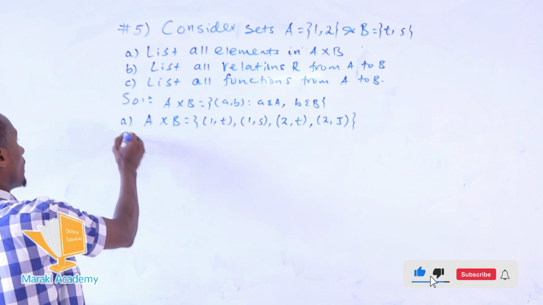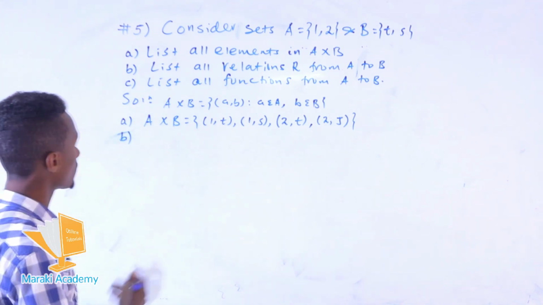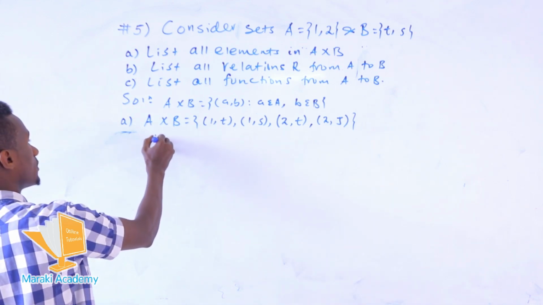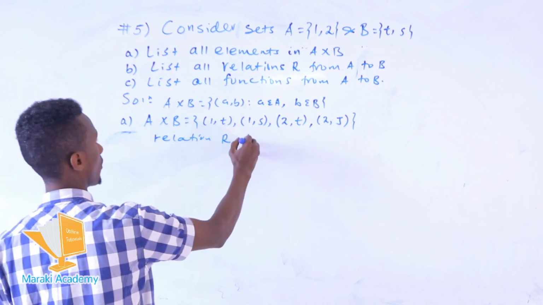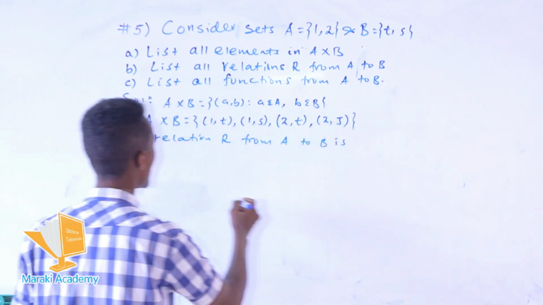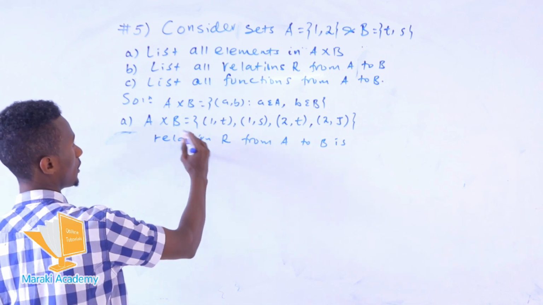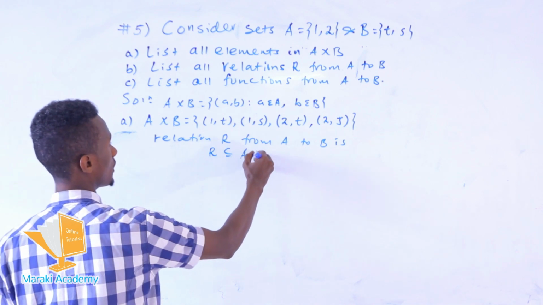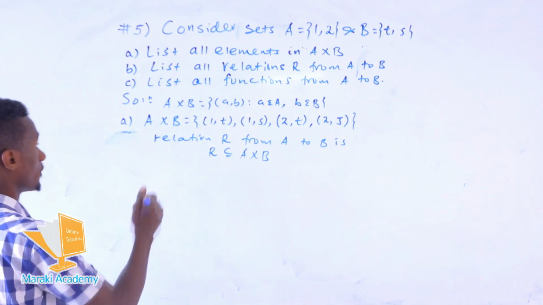From those elements, we need to determine the relations, which means the relation R from the set A to B is any subset of the Cartesian product of A with B. So we can determine all subsets from this set.